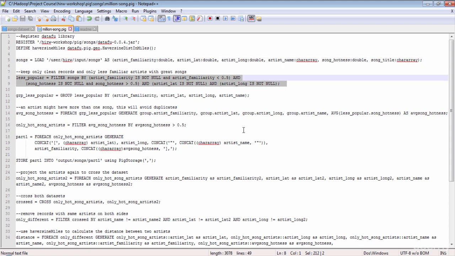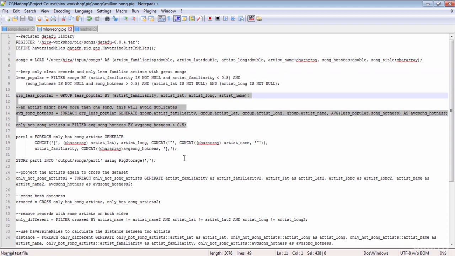Next, we have to discard or filter out any records that have null or empty values. And also we need to only consider songs with less familiar artists and great songs. So here in the filter by instruction, that is exactly what we will do. We will filter out any records with null values, and since we are only interested in less familiar artists, we'll look for records with artist familiarity less than 0.5. And we want to see songs with hotness greater than 0.5.